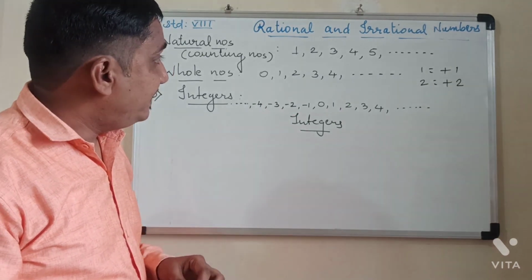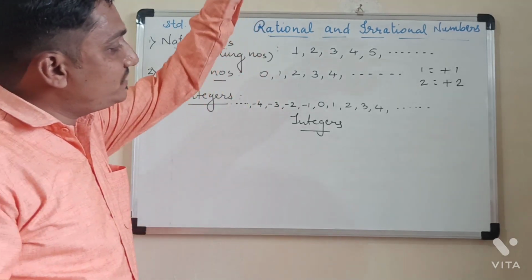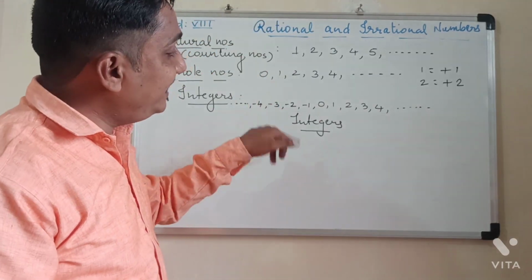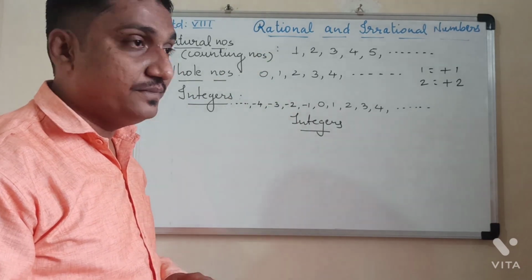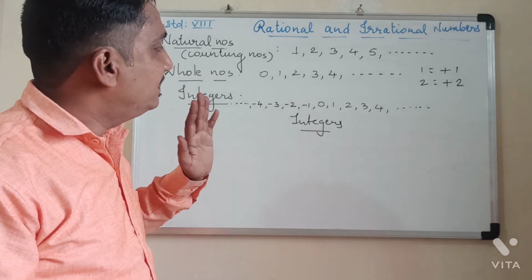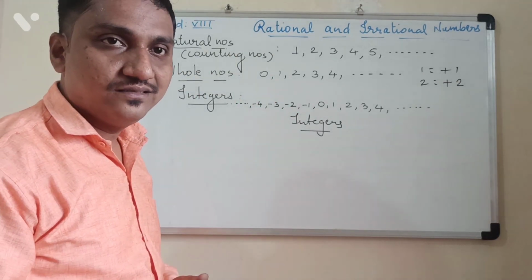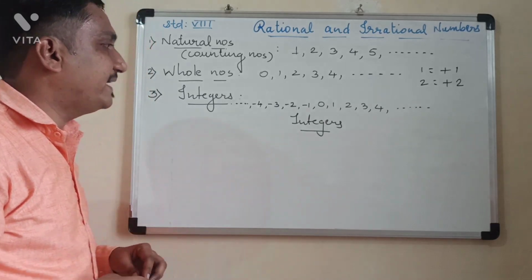So here, every natural number is an integer. Every whole number is also an integer, but every integer is not a natural number and whole number, because negative integers cannot be whole numbers, and 0 and all the negative integers cannot be natural numbers. So this is what you have to keep in mind.